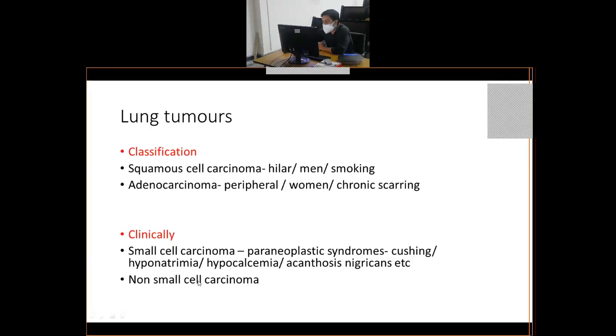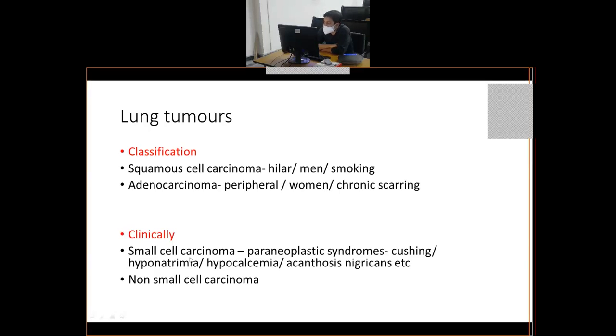Now, there are certain points about small cell and non-small cell other than prognosis and treatment. That is, small cell carcinomas present with paraneoplastic syndromes. Do you remember paraneoplastic syndromes from your general pathology? If you don't remember, please read it today. Paraneoplastic syndrome itself is a short note for you from the neoplasia chapter.